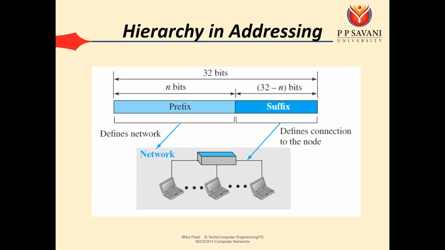Using these remaining 8 bits, we can have 2 raised to 8, or 256 values. So within that network, 256 different hosts are possible. We can connect 256 hosts to that network at the same time.